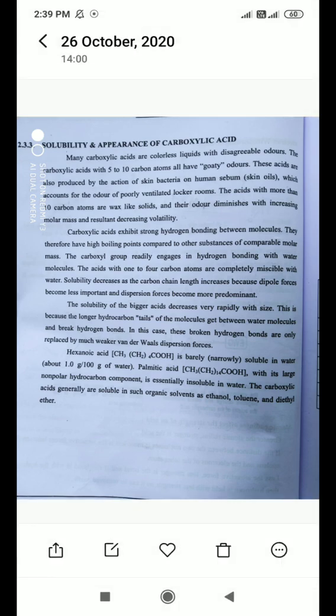Here they have mentioned one example. Hexanoic acid is barely soluble in water, about 1 gram dissolving in 100 ml of water. And palmitic acid, which has a longer chain of carbon atoms, has a large non-polar hydrocarbon component, so it is insoluble in water. This is the example for solubility and appearance of carboxylic acids.